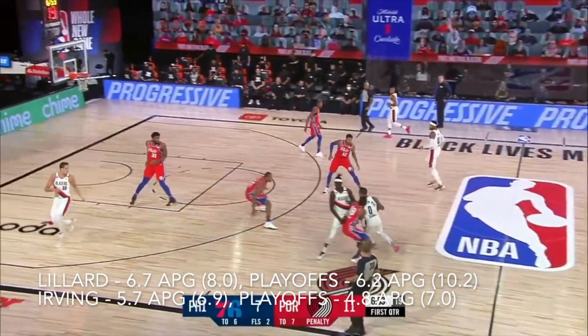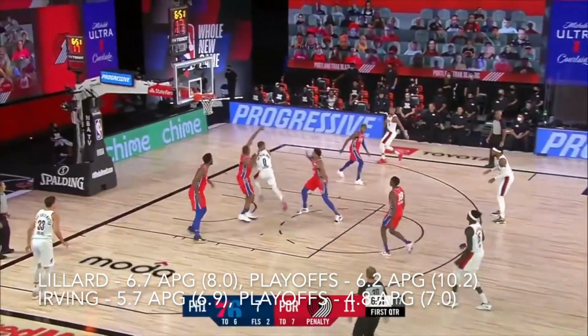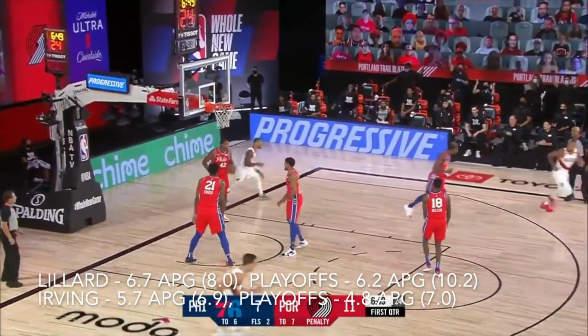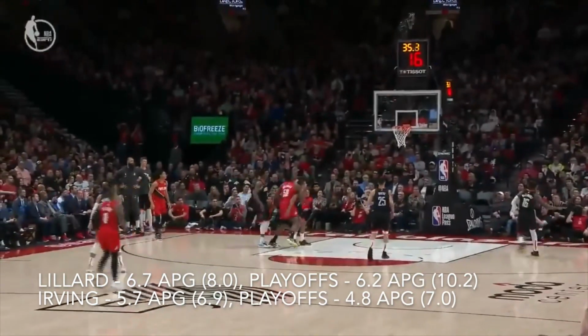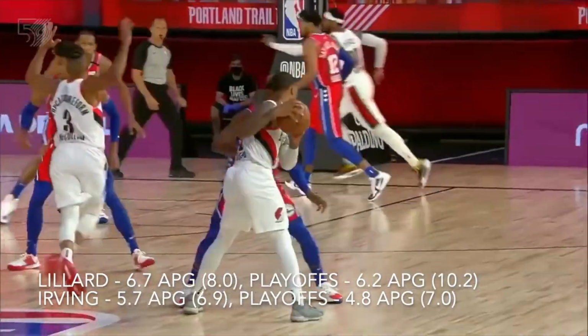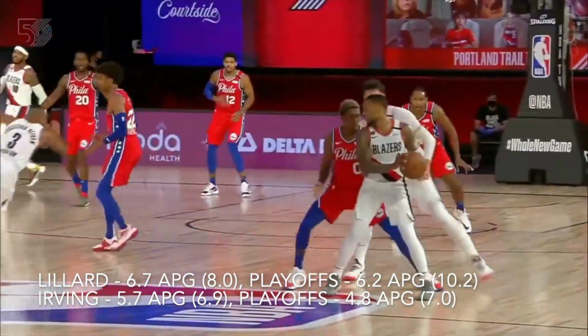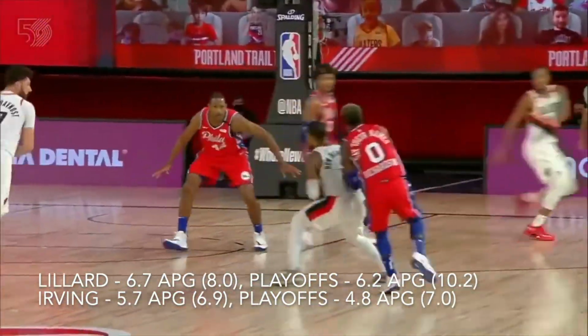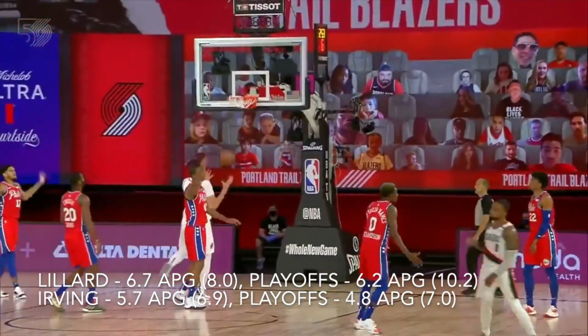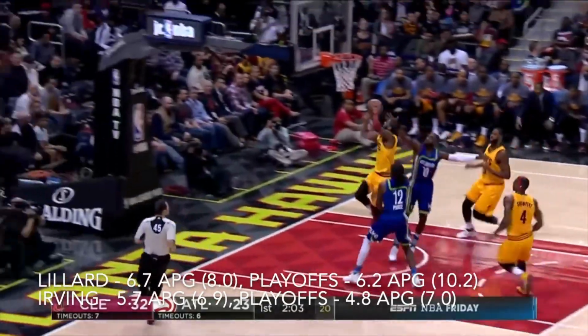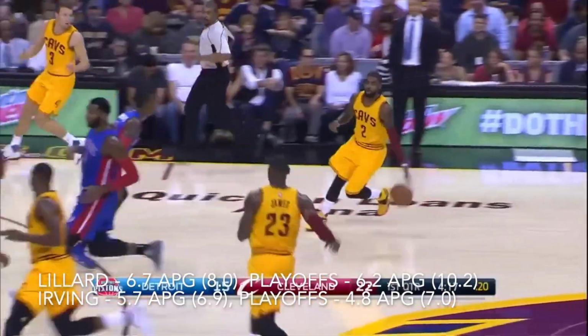In the passing category, there's definitely a clear winner here. Dame averages 6.7 assists per game for his career, peaking at 8 assists per game in 2020, and 6.2 assists per game in the playoffs, peaking at a John Stockton-like 10.2 per game in 2021. Kyrie averages 5.7 assists per game for his career, peaking at 6.9 per game in 2019, and 4.8 assists per game in the playoffs, peaking at 7 assists per game in 2019.